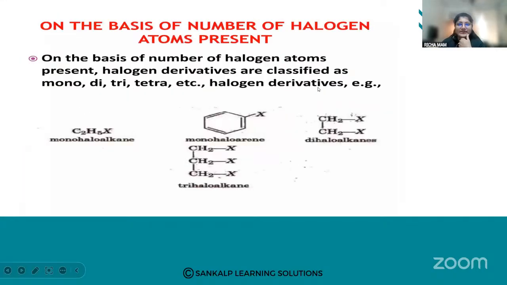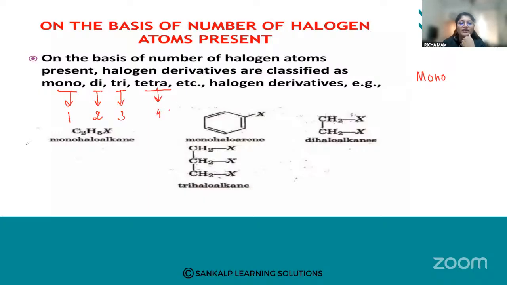If there is one halogen atom attached, we call it a monohaloalkane. On the basis of the number of halogen atoms present, halogen derivatives are classified as mono, di, tri, and tetra. Mono means one, di means two, tri means three, and tetra means four.